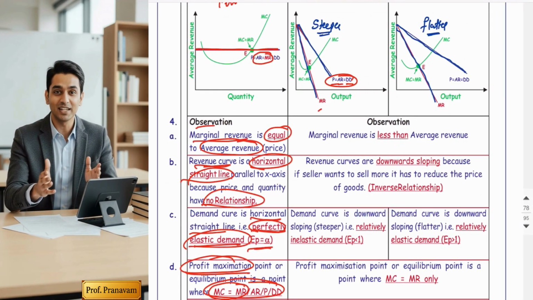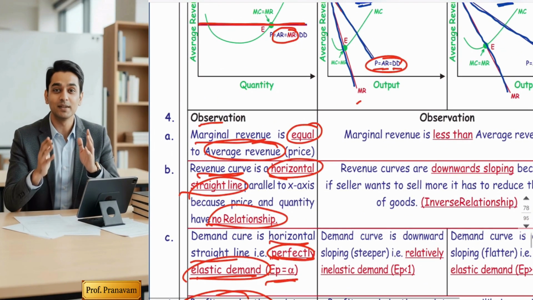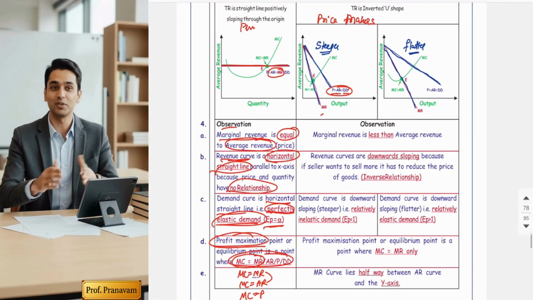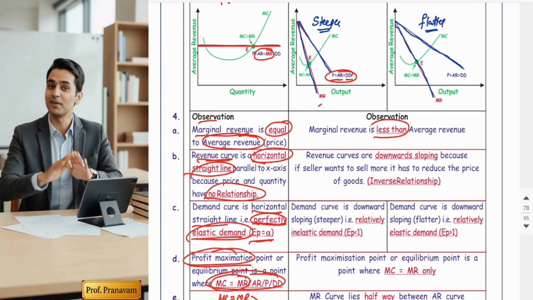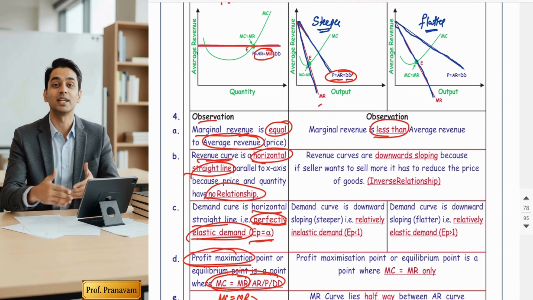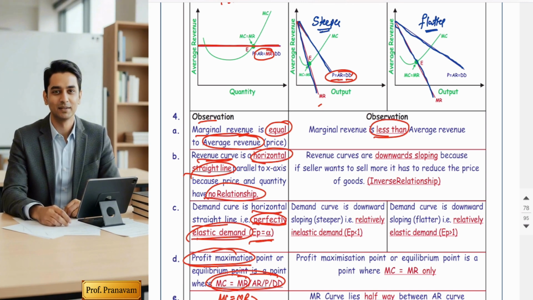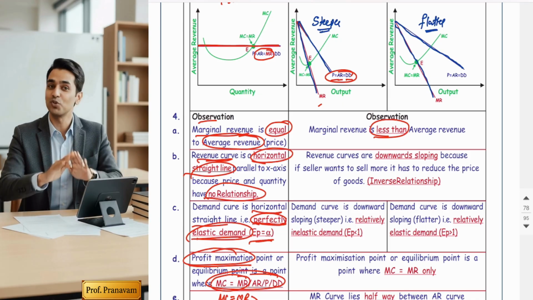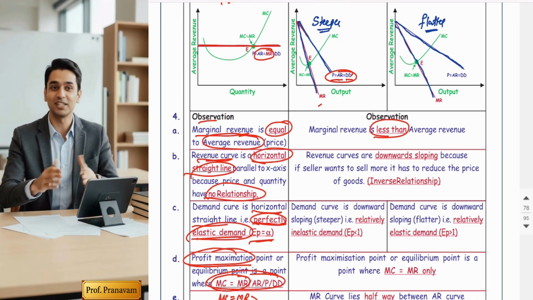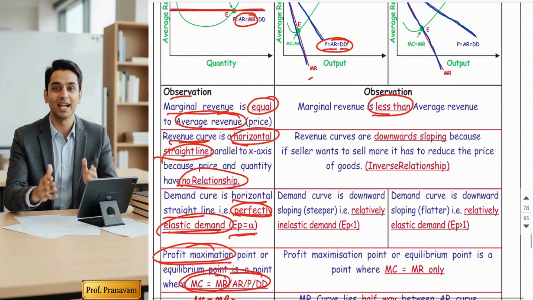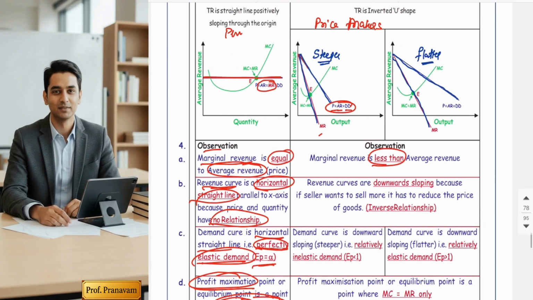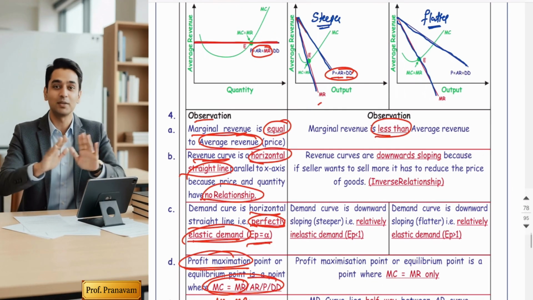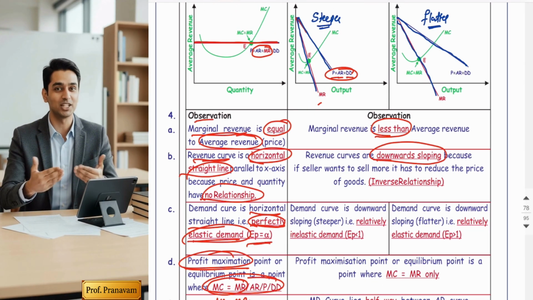So let's understand the three MCQs. I'm going to compare it with perfect competition. In perfect competition, MR is always equal to AR. But in monopoly and monopolistic competition, MR is always less than AR. That's why you can see two separate curves. In perfect competition, it is a single curve because both AR and MR curves coincide with each other. In perfect competition, the revenue curve is a horizontal straight line, but in monopoly, the revenue curve is downward sloping.